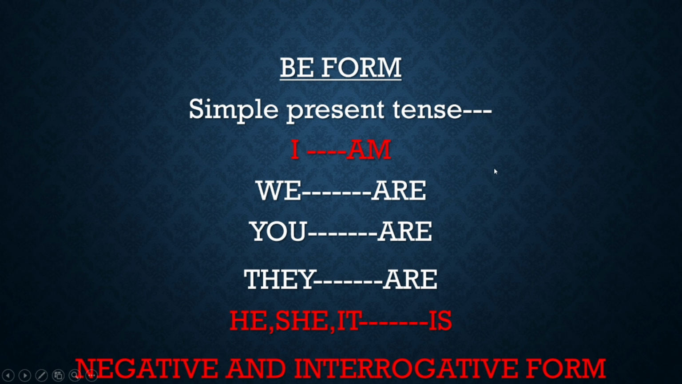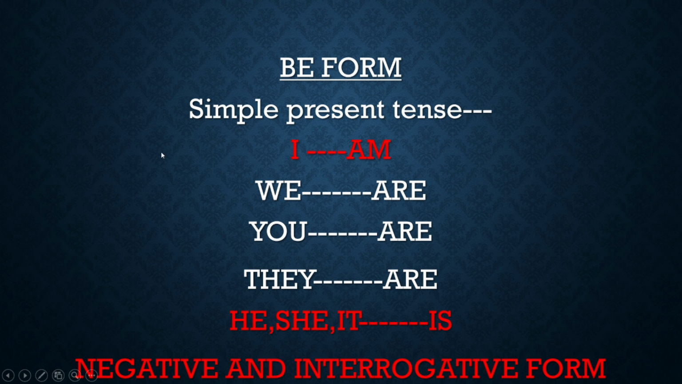So let me once again say about this. This is present tense, and in the present tense, this is the be form. In the be form, for I alone, we have to use am. For he, she, it, we have to use is. And for all the plurals like we, you, they, we have to use are. Please keep in mind that for present tense, this is how we have to use the be form.